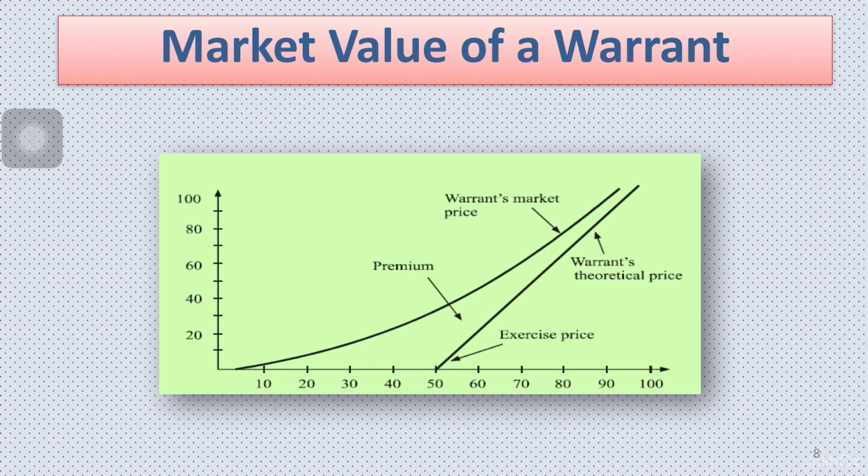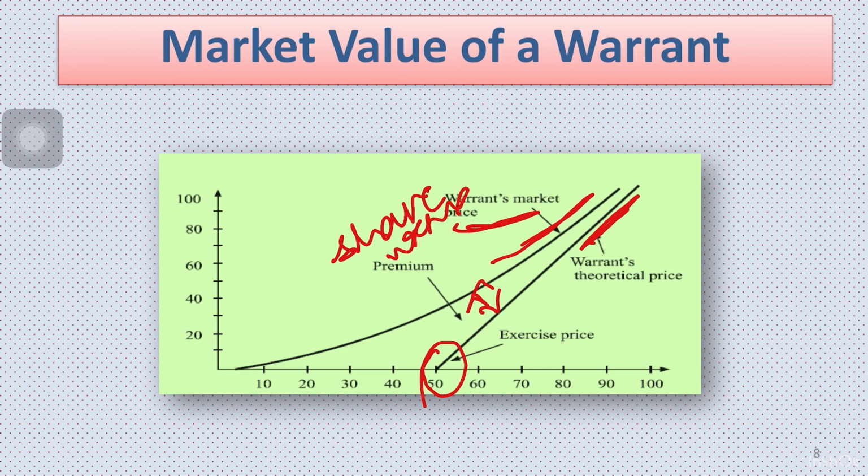Now here is the diagrammatical representation of the market value of the warrants. Over here, this is the exercise price and here is my theoretical value. And this line represents my market value. So the difference between the two is my share warrant premium. Right? You can see as the share price increases, the premium is also increasing.